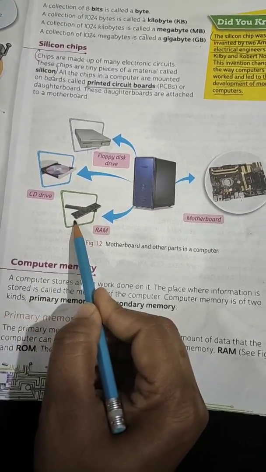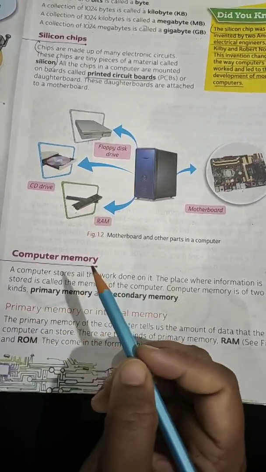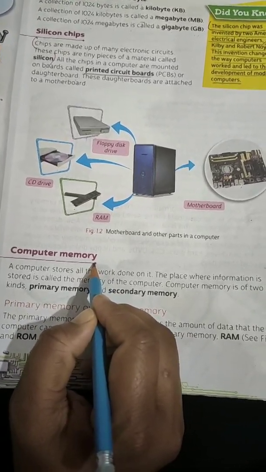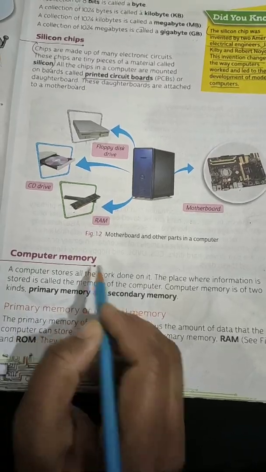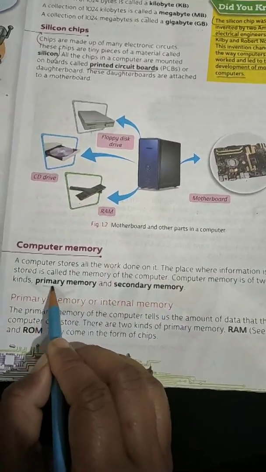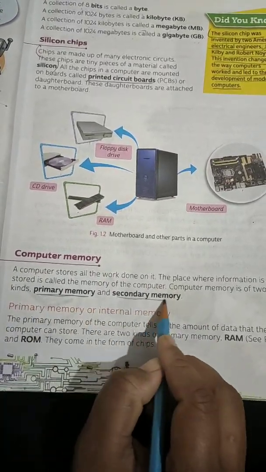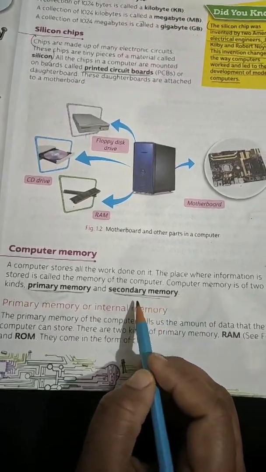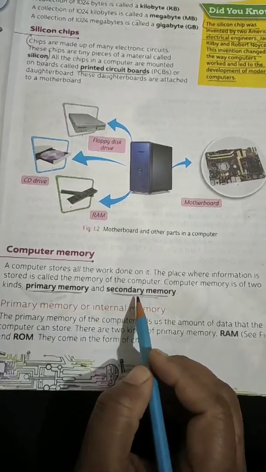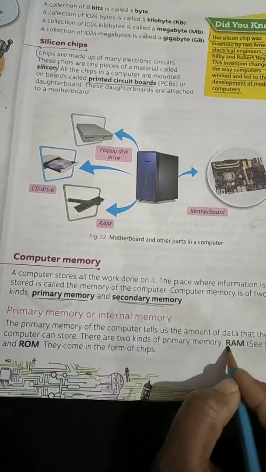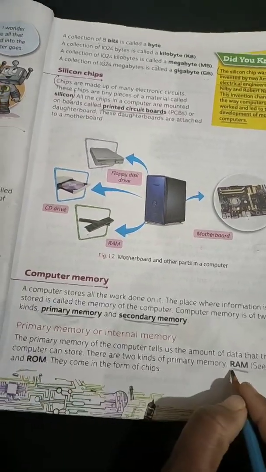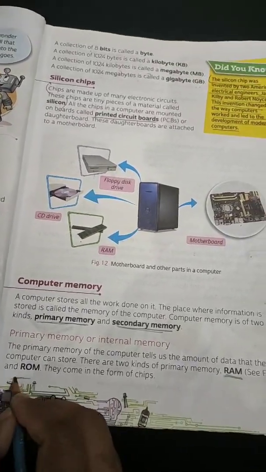Now, the second thing is computer memory. About computer memory, there are types of memory. It is classified into two types, that is primary memory and secondary memory. Primary memory is again divided into two parts, that is RAM and ROM.